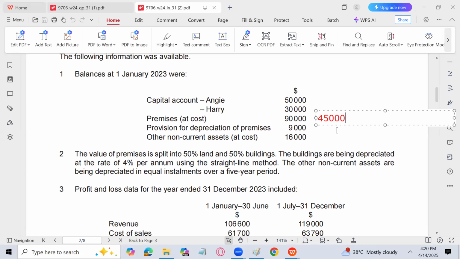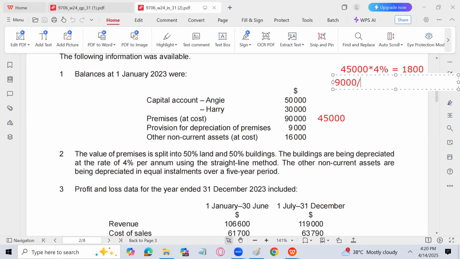We have been given that 9,000 depreciation has already been done. I'm not solving this only from the point of view of this question, but from the point of view of depreciation, which usually comes in the paper again and again. 45,000 times 4%, because it is straight line on cost, becomes 1,800. The accumulated depreciation is 9,000.